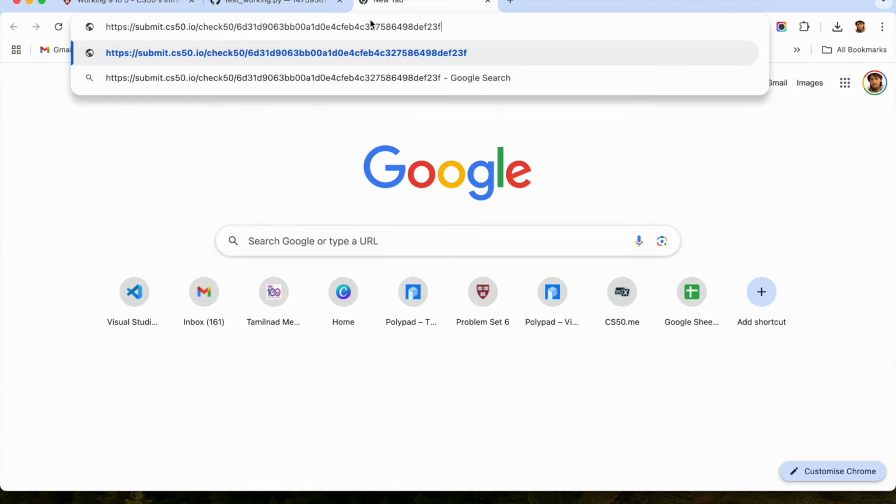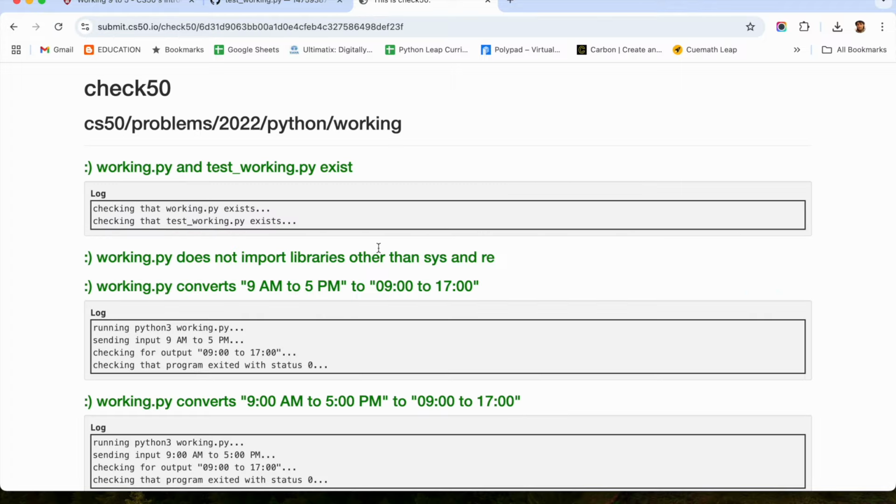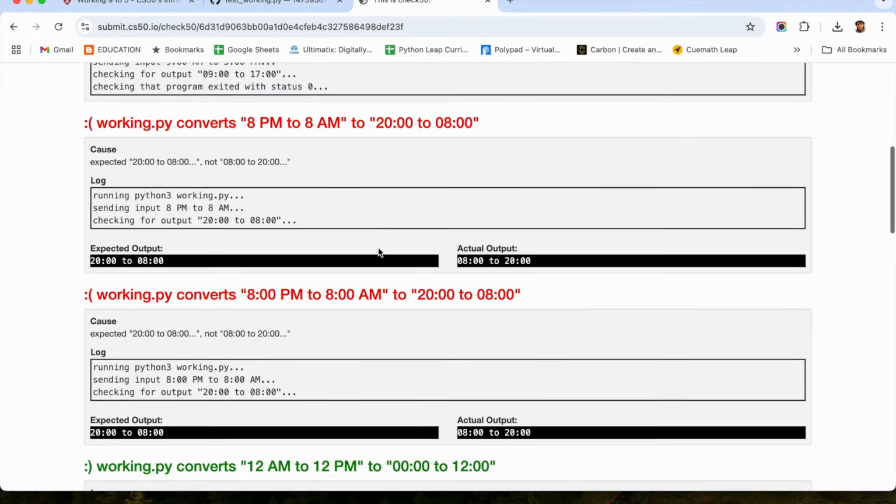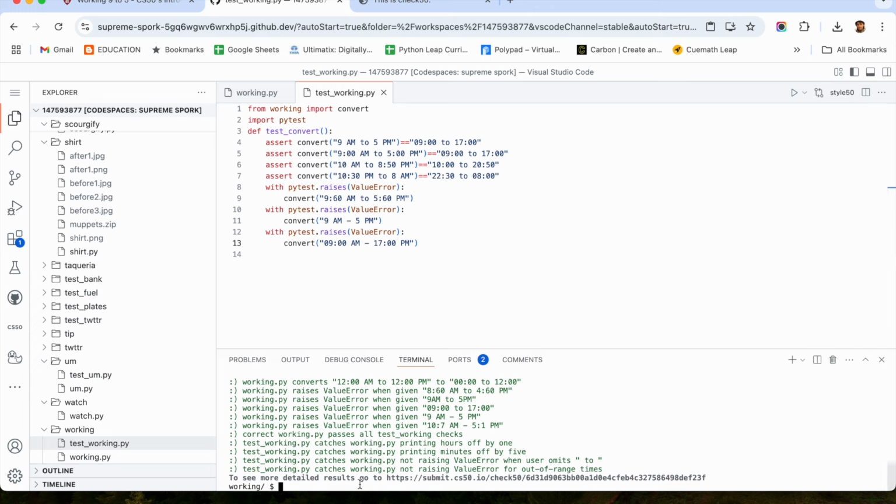I think only a minute mistake will be there, so no need to worry. 8 p.m. to 8 a.m. Okay, so expected output is this, but we are getting this. Let us run and check this one so that it will be easy for us to understand this particular scenario.